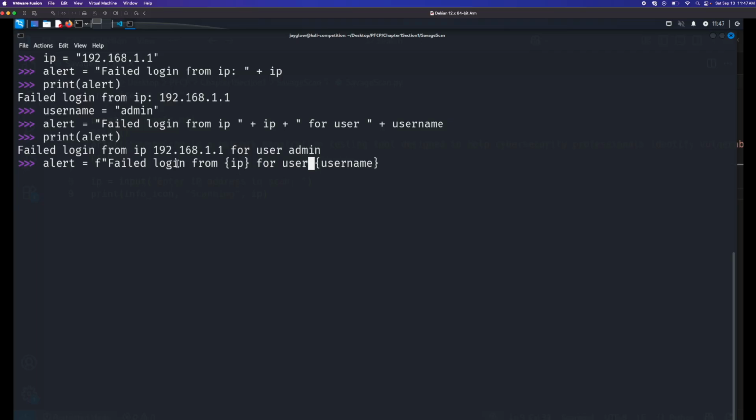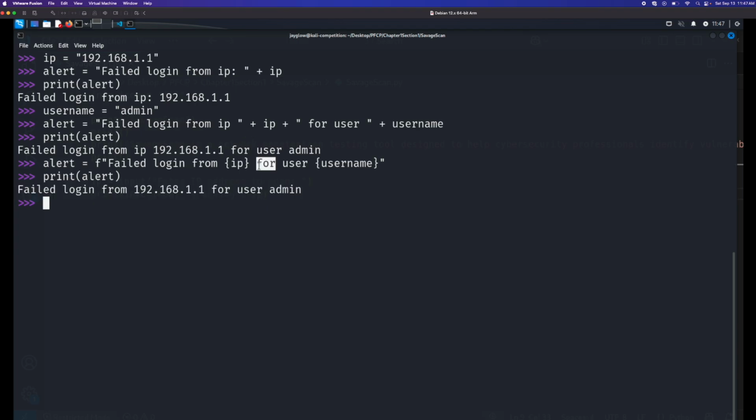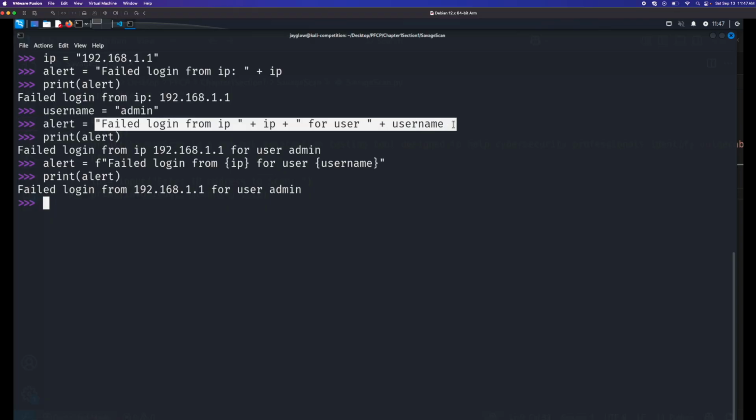So failed login from IP for user username. All right, that looks good. I'll go ahead and close this with a double quote, and then we can print the alert. And we get the same output, but notice that it's a little bit cleaner than doing all of this concatenation.